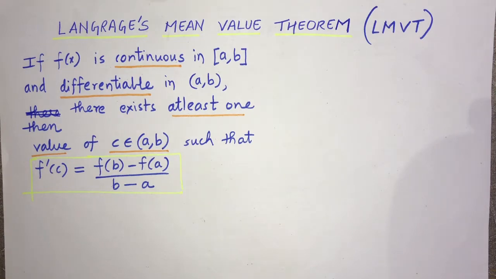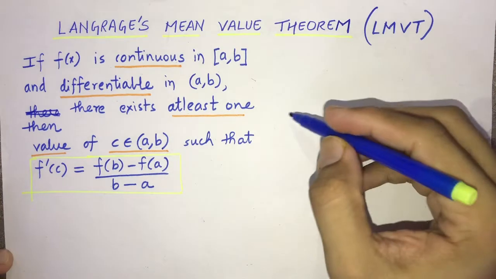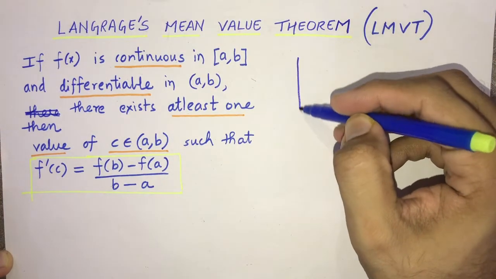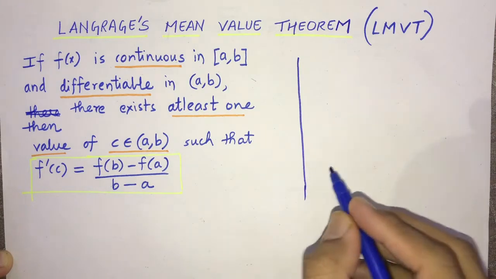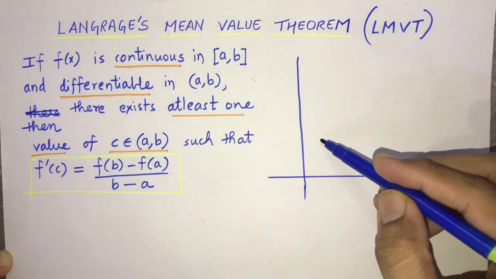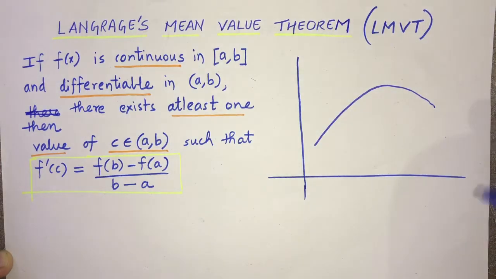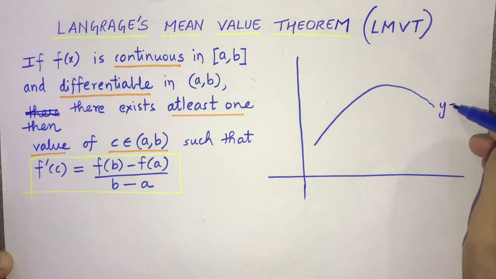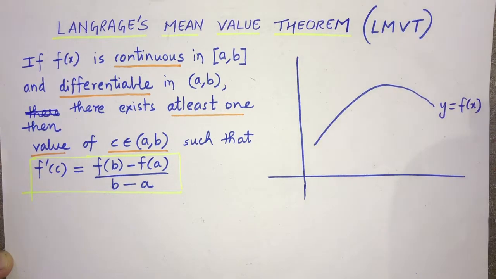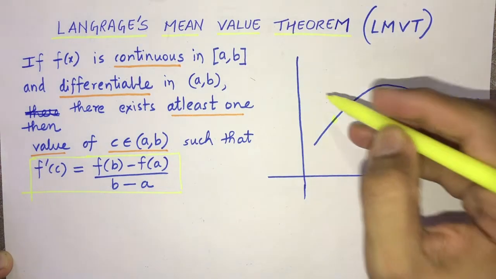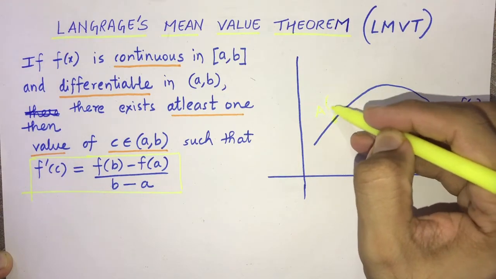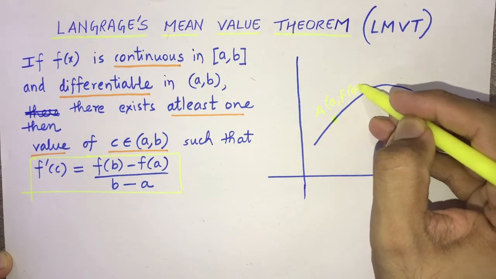Okay, now what does this statement mean geometrically? Geometrically the statement says that if there is a curve which is continuous and differentiable, so we have a function like this: a continuous smooth curve y is f of x. Okay, so let me take a point A on this, a comma f of a.